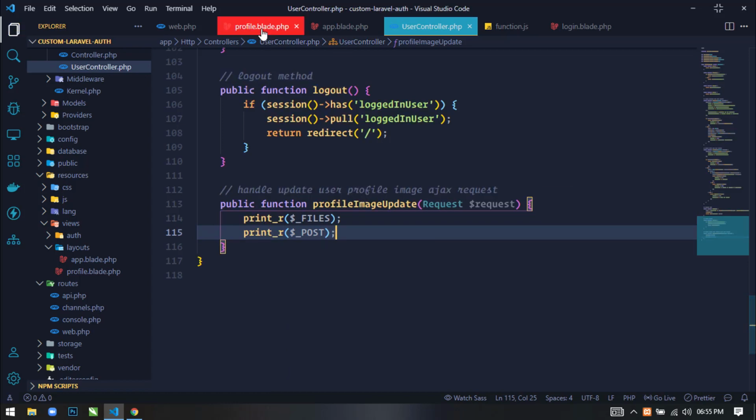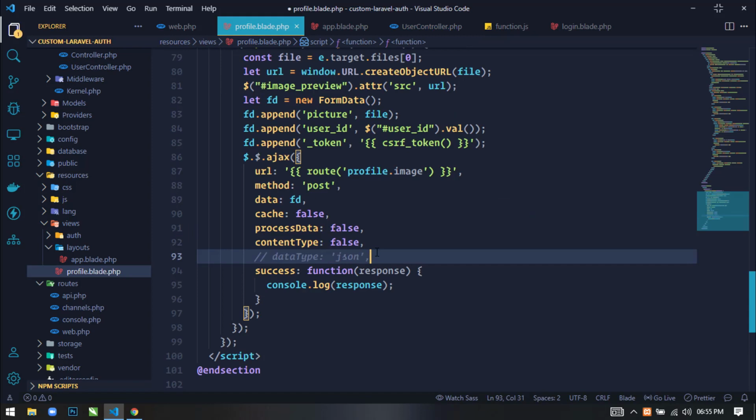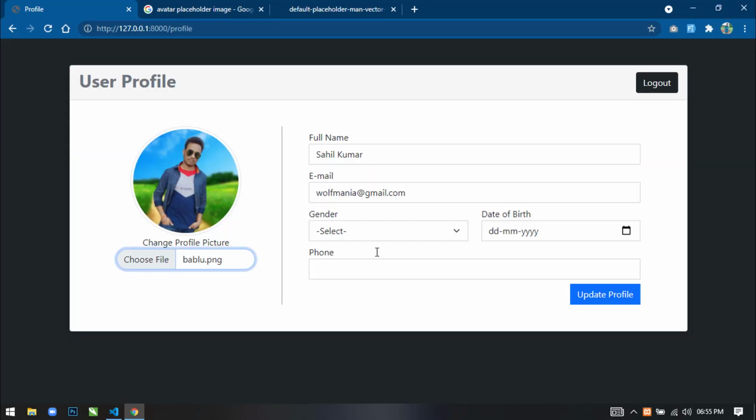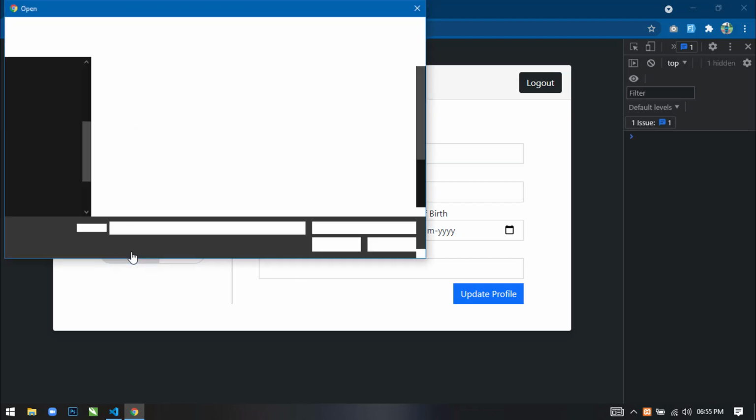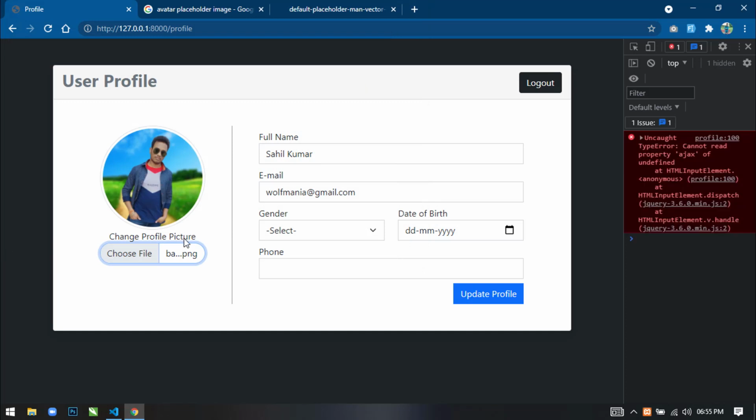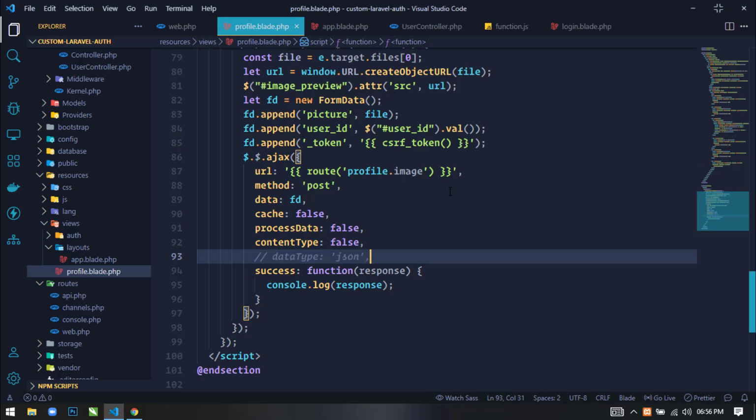Now just go to the profile.blade.php and comment this data type. Now if we come here and open the console and refresh, now select a new image from here. Okay, so we are getting cannot read property Ajax. Let me check here.